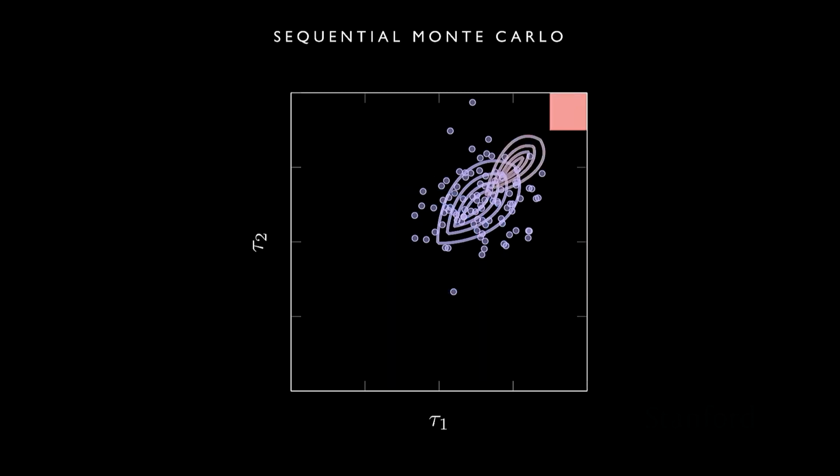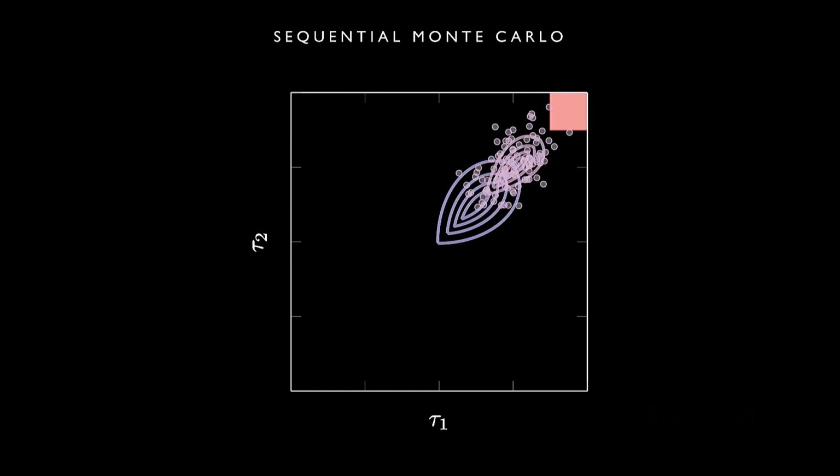Now we want to get to the next distribution. Just do the same thing. So kick off an MCMC chain from each one of these samples with the density of this distribution as our target density. That's deciding whether we accept or reject these samples. And we just do it all again.